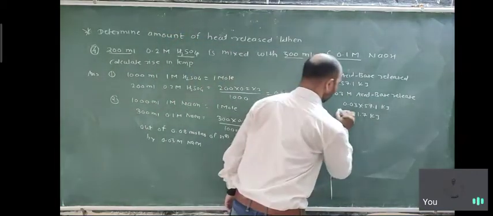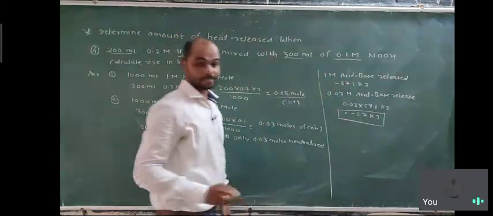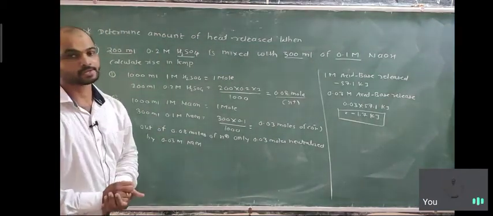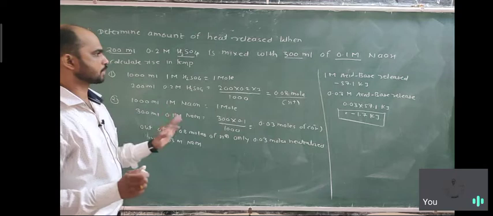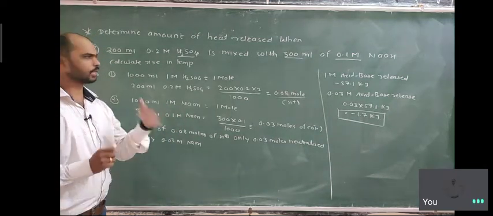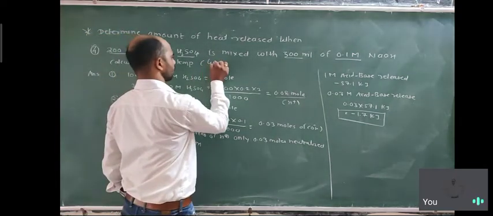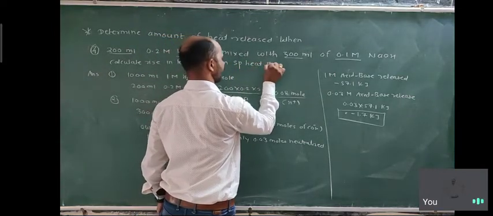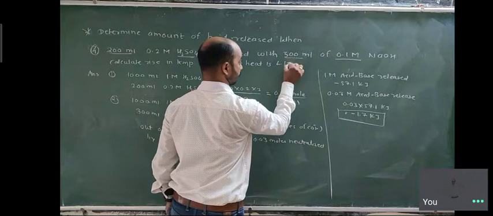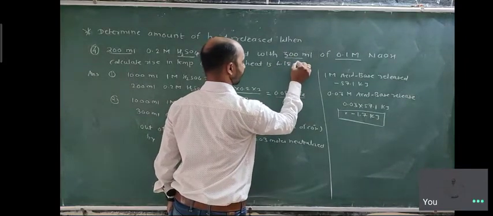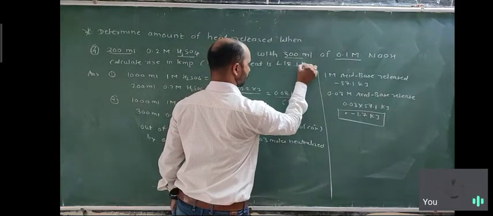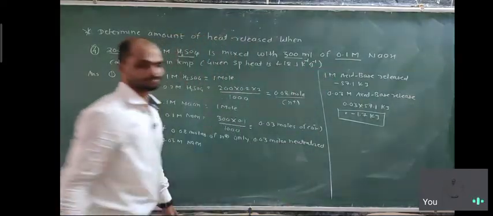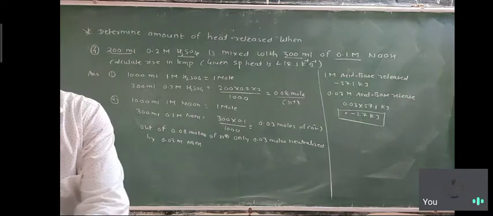So here we calculate heat released. We have the volume, so we can convert it into mass. We know the specific heat, which is given as 4.18 joule per Kelvin per gram.